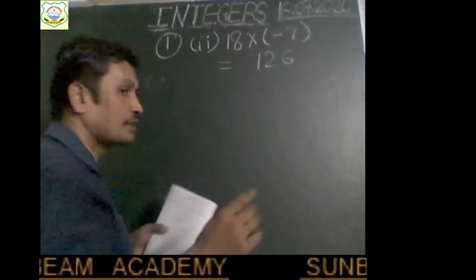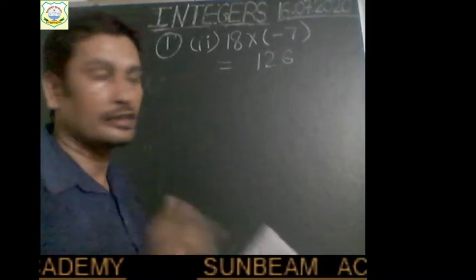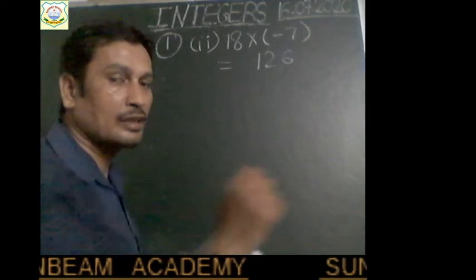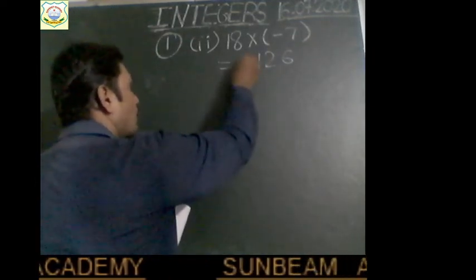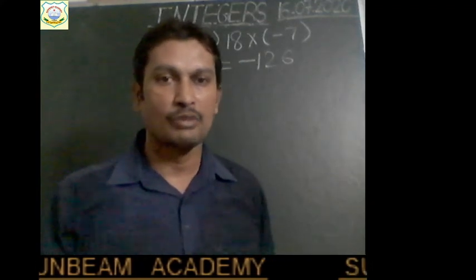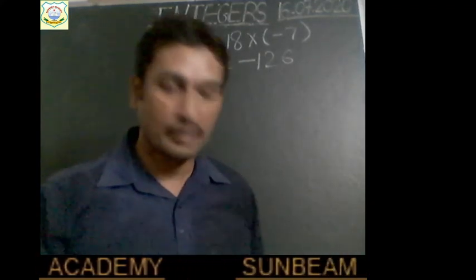If you have understood, then try to solve this by yourself. So here we are multiplying a positive integer with a negative integer, then the sign of the product will be negative. Okay, we will get minus 126. This is the answer. Right?